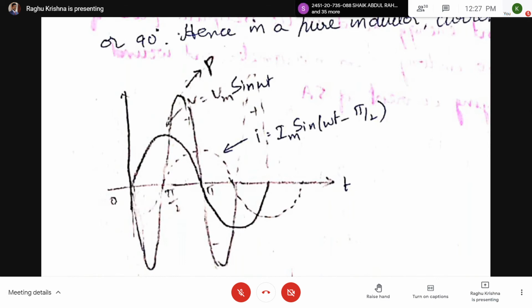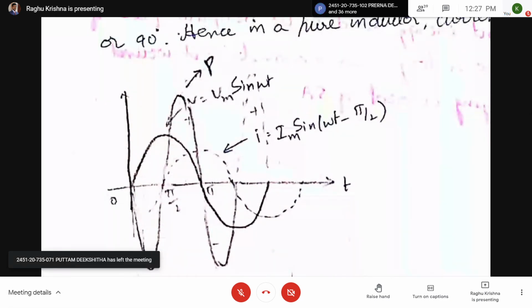Next, coming to pi to 3 pi by 2. What about the voltage? Voltage is negative, current is positive, power is negative. Next, from 3 pi by 2 to 2 pi, again the power will be positive because voltage and current both are negative. Now you can see the power is going negative and it is going positive.